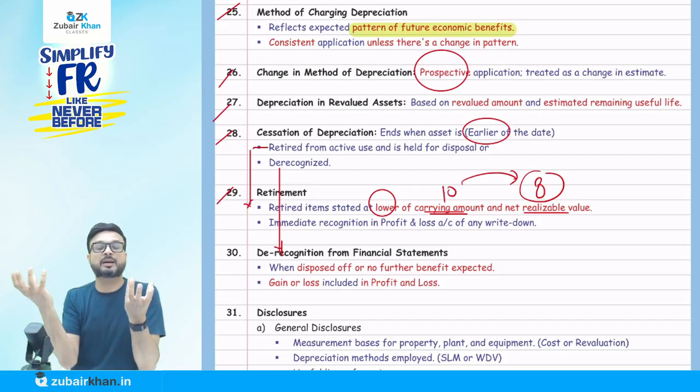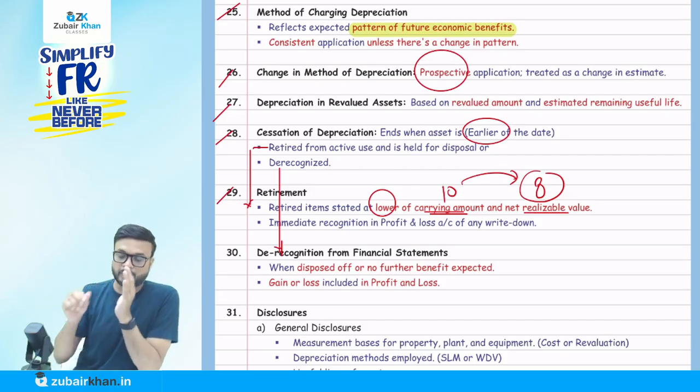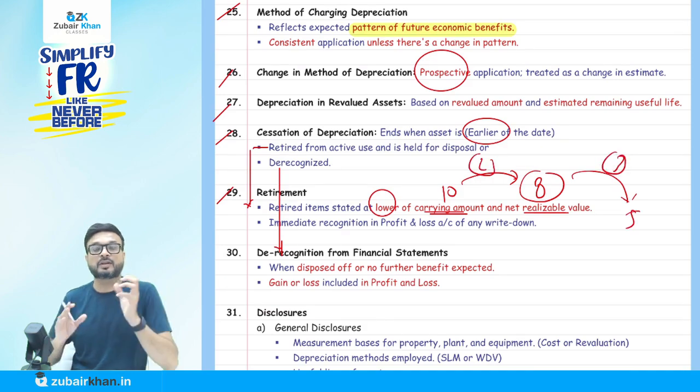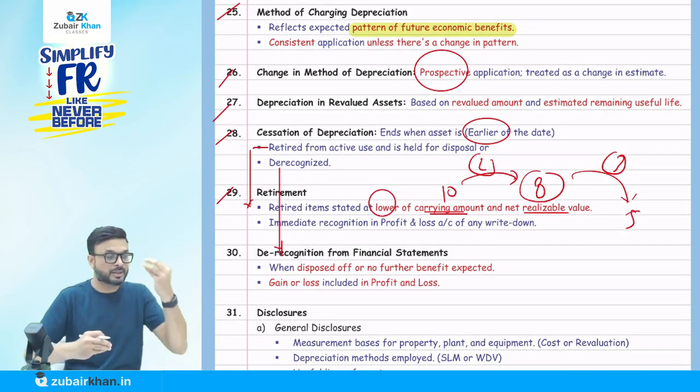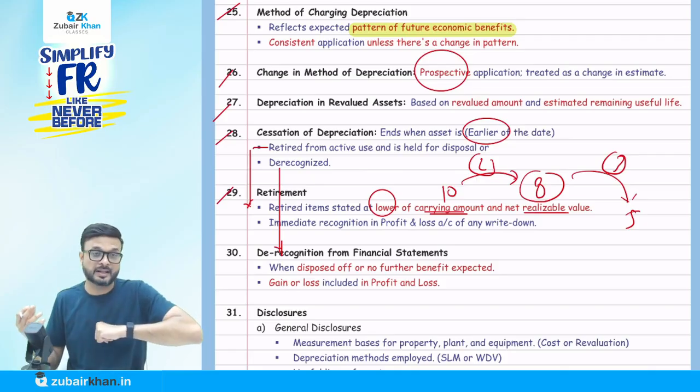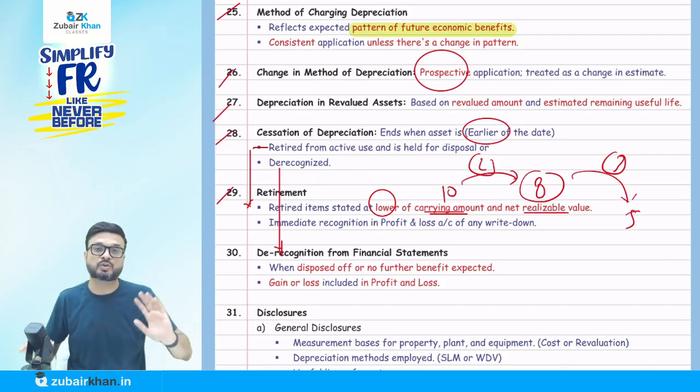The book value again compare the NRV. Whichever is lower, recognize. Suppose from 8 it goes down to 5. So here I reduced by 2. Now here I'm to reduce by 3. And these 3 will go to profit and loss account. You got the point. So every year we have to compare the book value and the net realizable value. And if value goes down, charge it to profit and loss account.